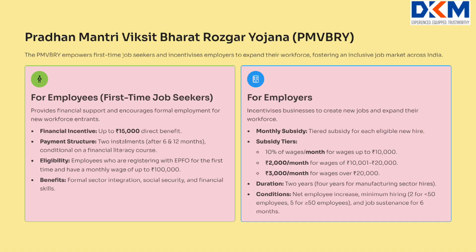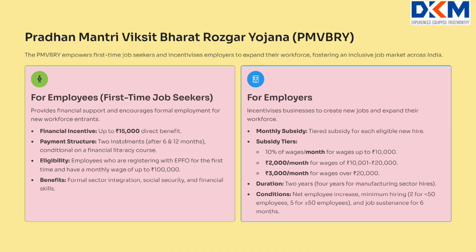Pradhan Mantri Viksit Bharat Rozgar Yojana (PMVBRY). The PMVBRY empowers first-time job seekers and incentivizes employers to expand their workforce, fostering an inclusive job market across India. For employees, first-time job seekers: provides financial support and encourages formal employment for new workforce entrants.